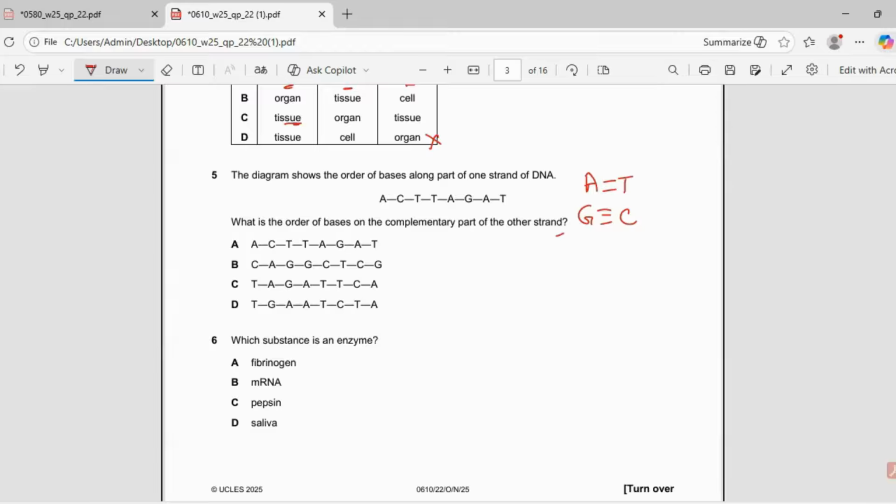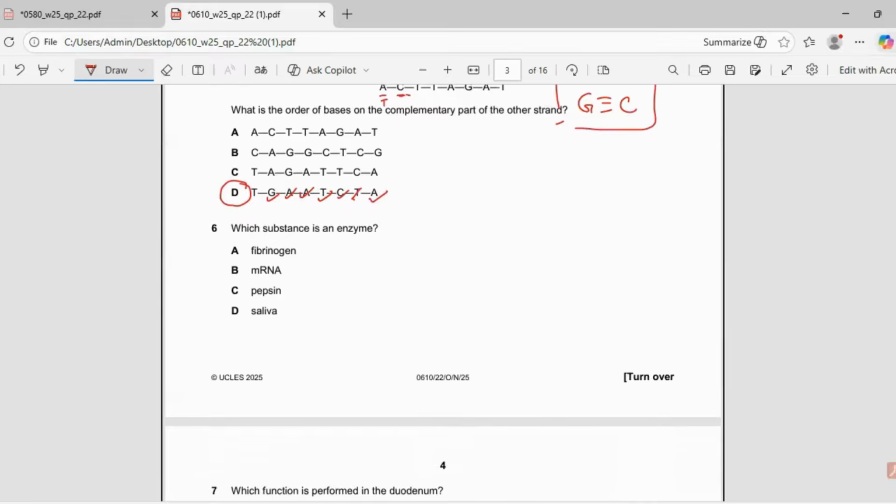So adenine pairs with thymine, cytosine pairs with guanine, then thymine will be A, and then again A will pair with T, again G will pair with C, A will pair with T, again T and A. So the best answer is D. You just go with the complementary base pairing, ATGC pairing. So the correct answer for the fifth is D.